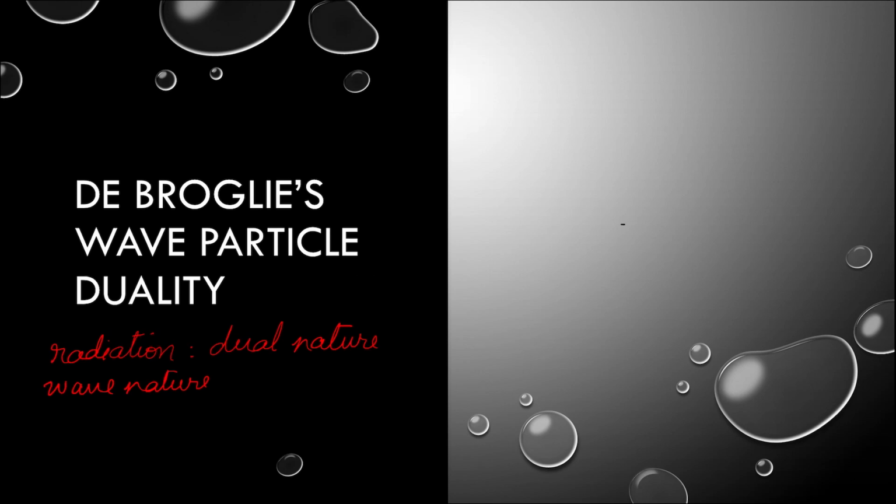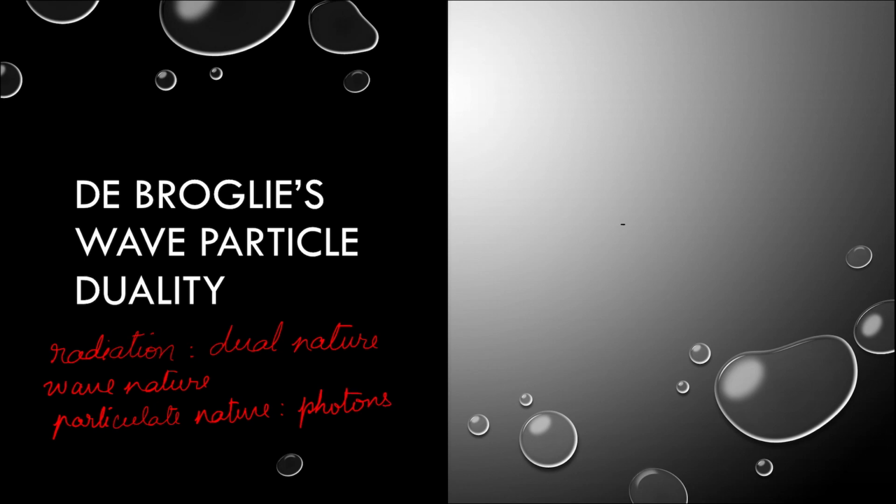Means electromagnetic radiations propagate as waves, and since they propagate as a wave, they exhibit wave properties like wavelength, frequency, amplitude, etc. But we also know that there are many observations which cannot be explained based on the wave nature of radiation. Properties like black body radiation or photoelectric effect are explained by giving electromagnetic radiations a particulate nature, means the electromagnetic radiations are made up of particles. These particles which make up radiations are called photons.